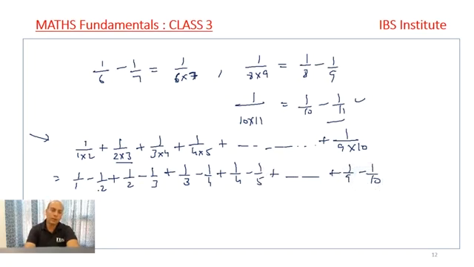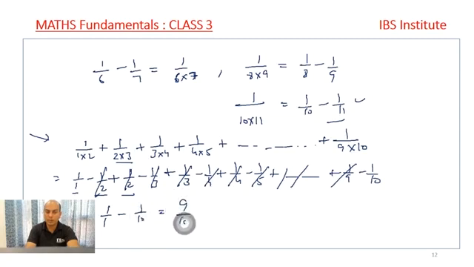Here, what do we get? 1 by 2 cancels, 1 by 3 cancels, 1 by 4 cancels, everything will be cancelled. What will be left? The smallest number, that is 1 upon 1, minus the highest value, 1 upon 10, and we get the answer to be 9 by 10. The answer to this question will come out to be 9 upon 10. I hope you understand.